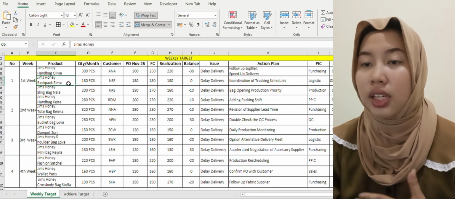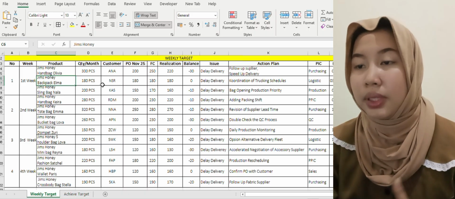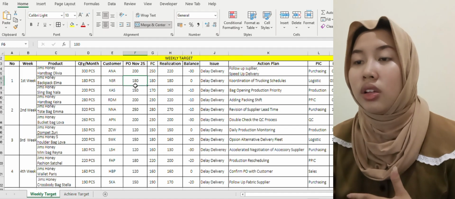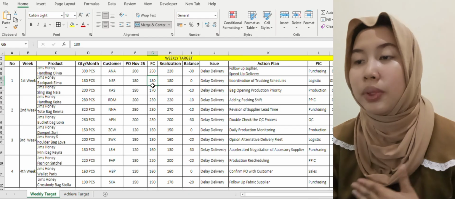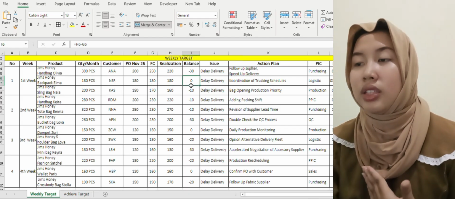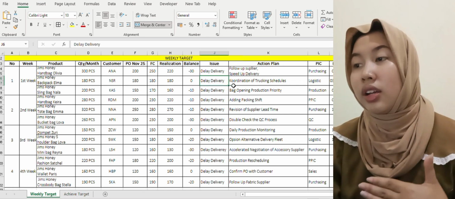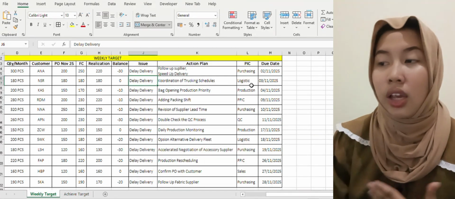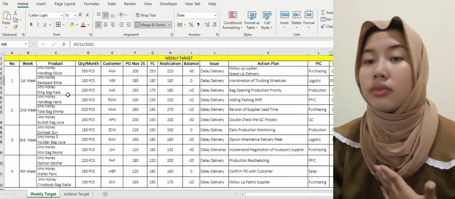The next item is James Honey Backpack Elma with a monthly quantity of 100 pieces. The customer is NSR, and the purchase order for November 25 is 100 pieces. The forecast is 100 pieces. The realization is 100 pieces, and the balance is zero. And the issue here is still delivery, and the action plan is coordination of tracking schedule, and the PIC is logistic, and the due date is November 3, 2025.